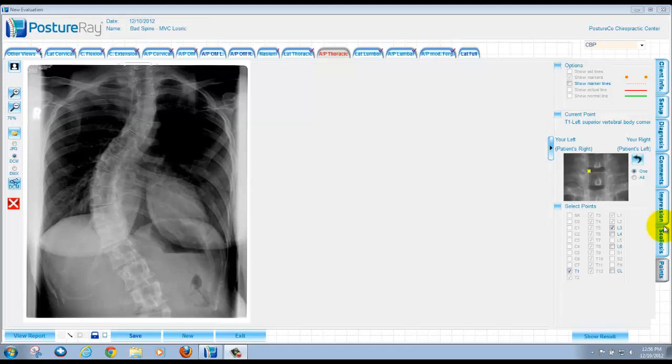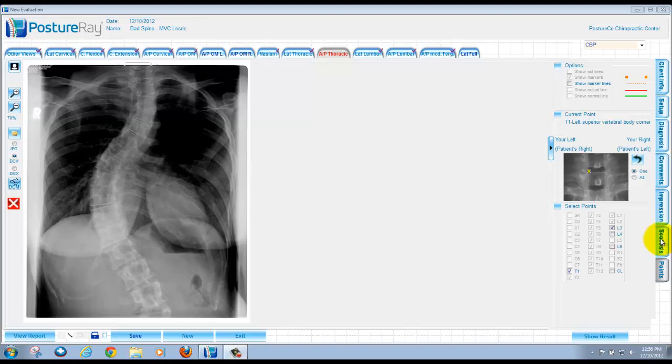For the scoliosis analysis, we have a thoracic scoliosis and a lumbar scoliosis to really contend with. If we can see T1 all the way down to, say, the lumbars, you want to pull that film in as an AP thoracic scoliosis, not a lumbar scoliosis, because we have more levels available. On an AP lumbar scoliosis, we can only go up to about T8. So if you have the lumbars as well as the thoracics, choose a thoracic AP and then choose scoliosis. The way we do this is we load the film just like normal.